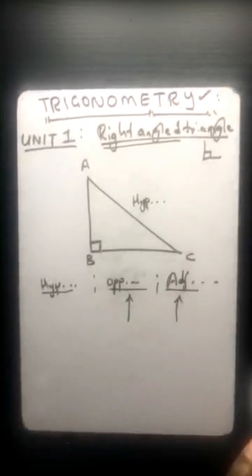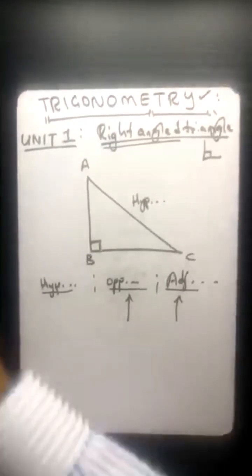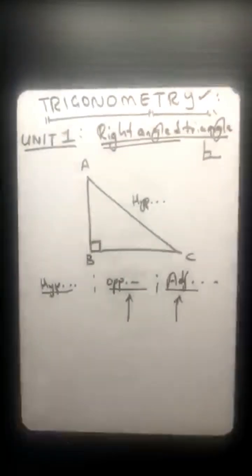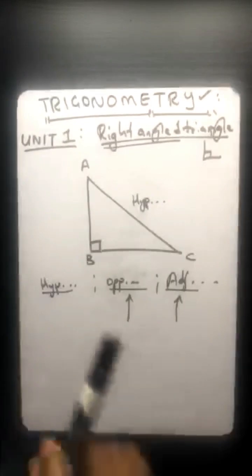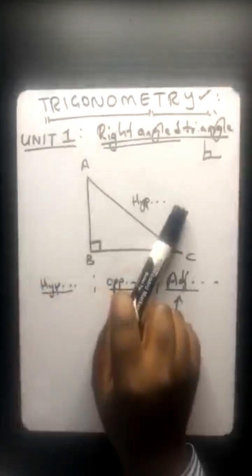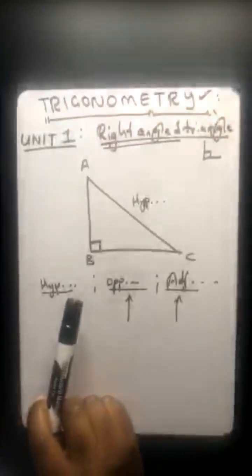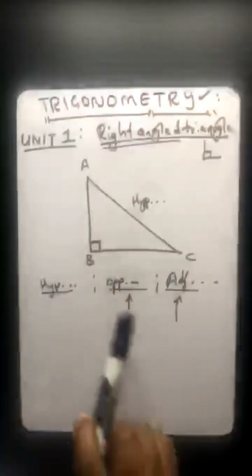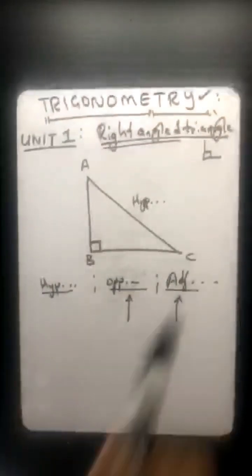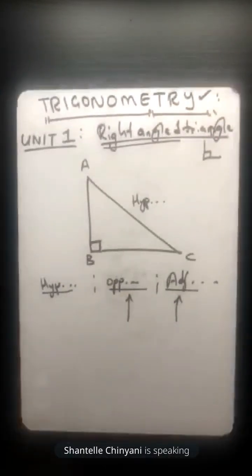Just mention your name and I will recognize you. As always, don't just unmute and give an answer. Mention your name and I will recognize you. Here comes the question. I've just indicated that side AC is called the hypotenuse, because it's opposite to the 90-degree angle. My question is, which side, AB or BC, is opposite and which side is adjacent? Mention your name, I will recognize you.